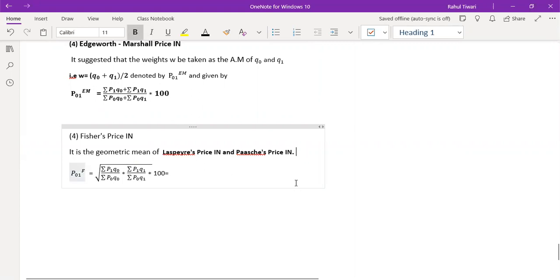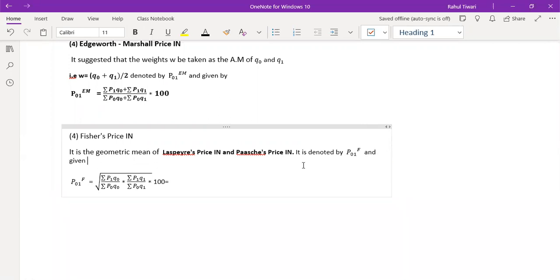So as I said, it is the average of those values, and it is denoted by this one, and given by this one.